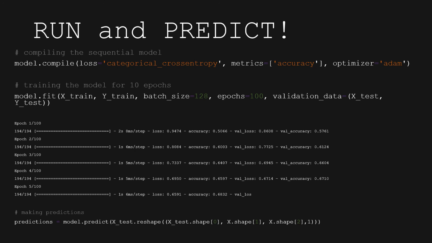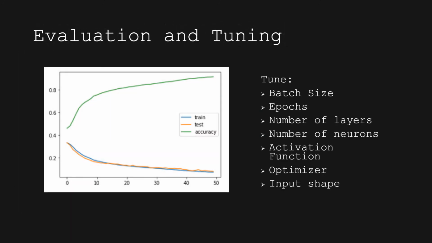The last thing we have to do is evaluation and tuning. After getting the prediction, we have to evaluate it, looking at the testing accuracy. Then we can analyze the error. After analyzing the error, we can do what we call hyper-tuning, which means we tune things like the batch size, the epochs, number of layers, number of neurons, activation functions, and optimizer. So after getting the error and knowing what the problem is, you can tune the parameters in order to reduce the error and hence increase the accuracy.